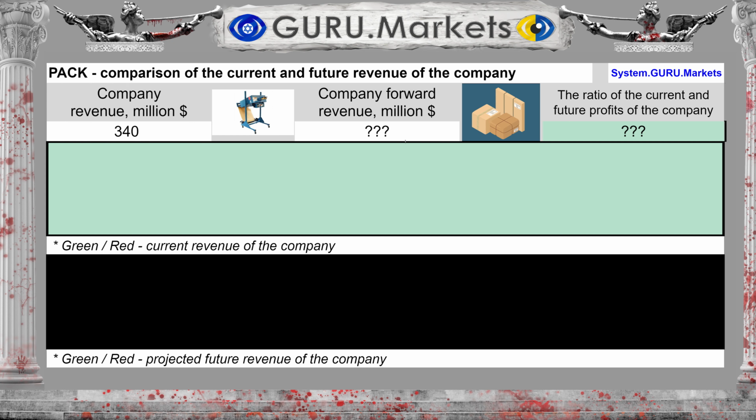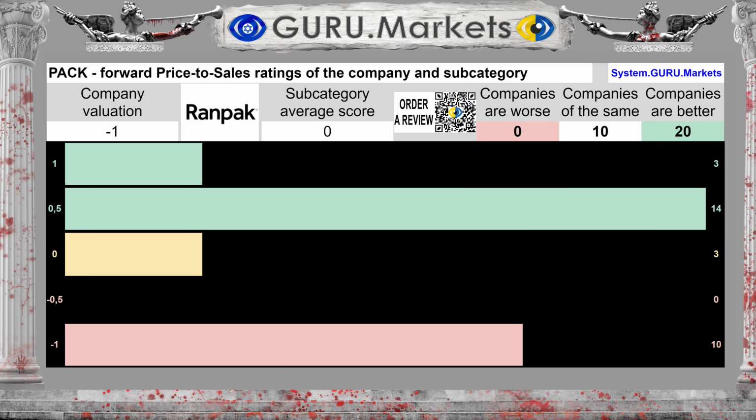Forward revenue for the next 12 months is unknown. And this is extremely bad for the company's price. An assessment of the estimated future sales indicator in comparison with the indicators in the subcategory: Bad, -1 point.